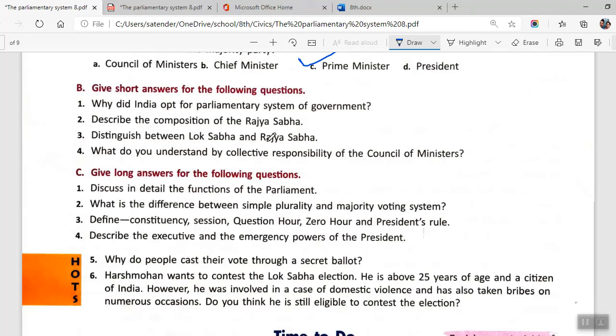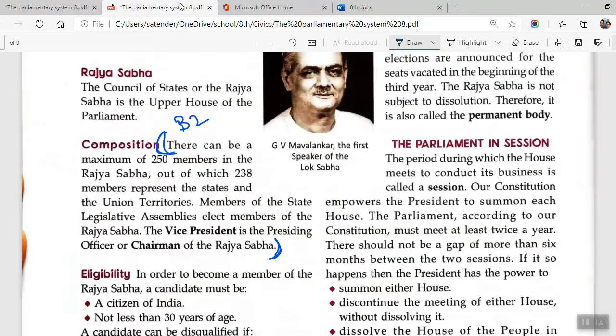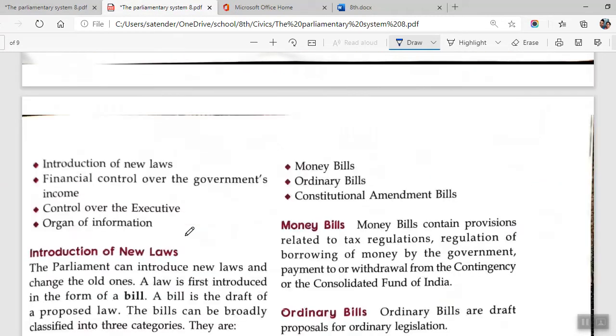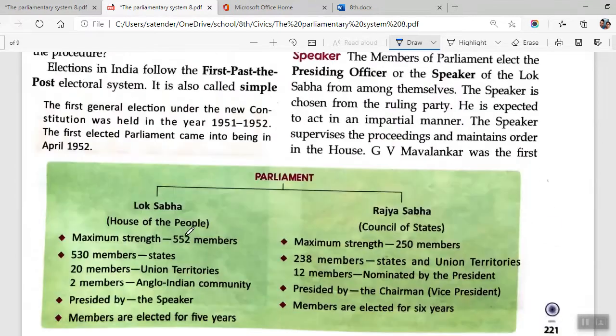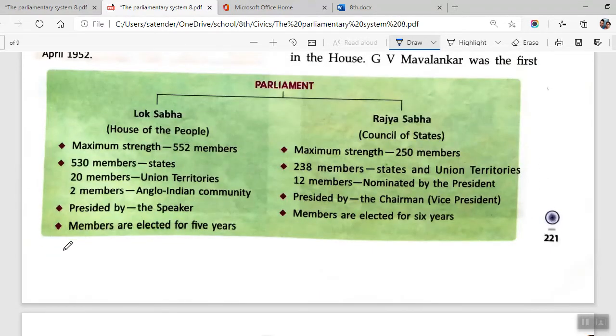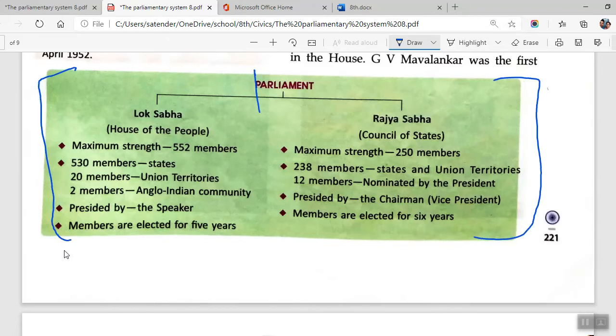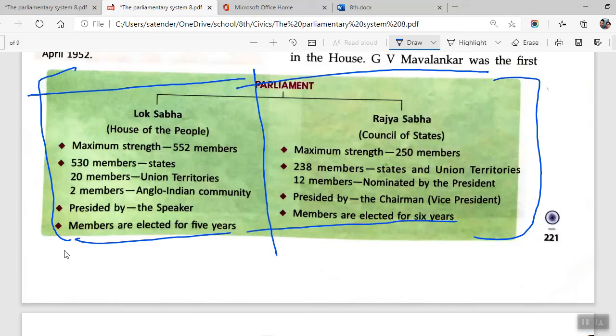Now moving on to section B, question number 3. Distinguish between Lok Sabha and Rajya Sabha. Okay, for question number 3, there was a green table in the chapter. This is on page number 221. Now you will be writing this whole of the table apart from one point. You will be drawing the table in a similar fashion in the notebook. You just strike out the second point. You don't have to write the second point. Remaining 3 points are there.